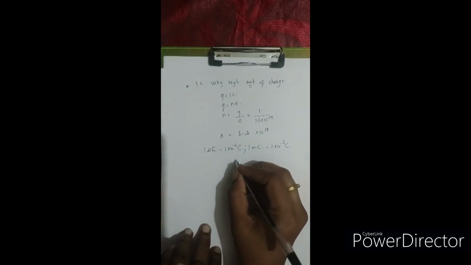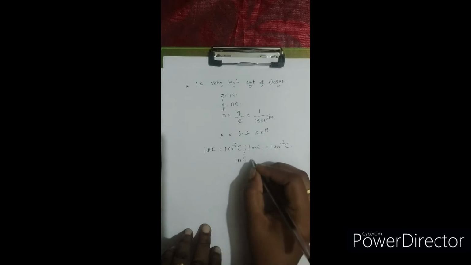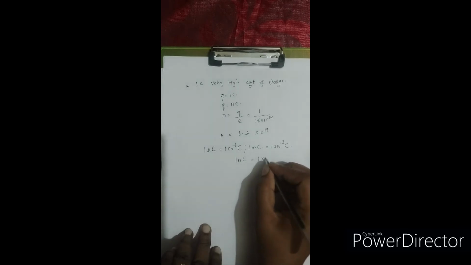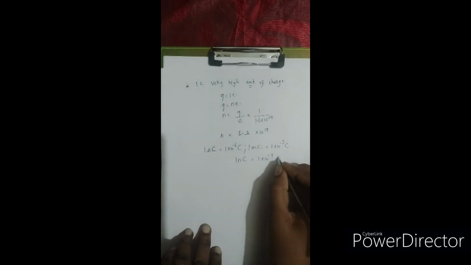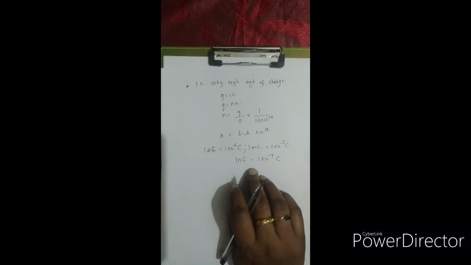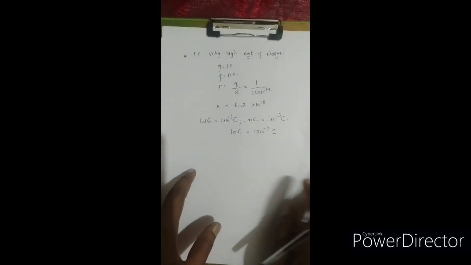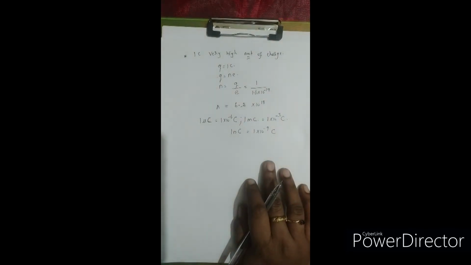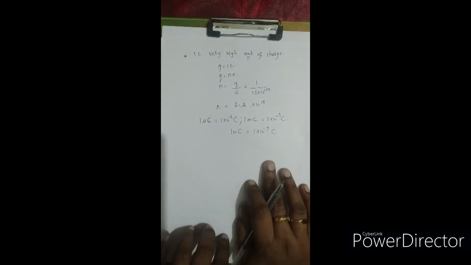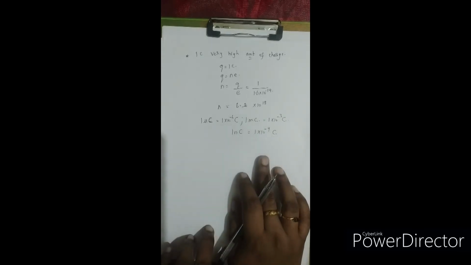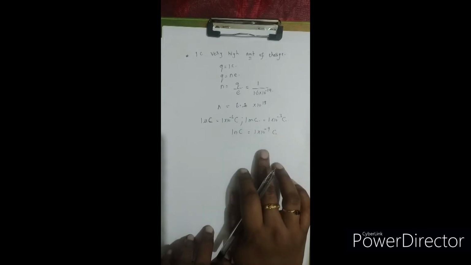Sometimes we will also go for 1 nanocoulomb, right? So 1 nanocoulomb means 1 into 10 to the power of minus 9 coulomb. Okay, right? So these are the values of charges that will be coming across, right? And sometimes we will also be coming across 1 coulomb, for example. But remember, 1 coulomb is always a very large amount of value to be dealt with. So we don't go for 1 coulomb and all. We will be going for only the smaller values of the charges.